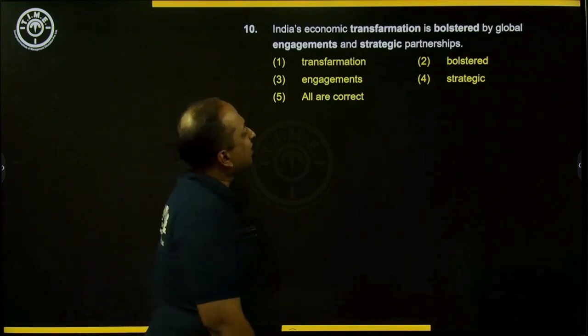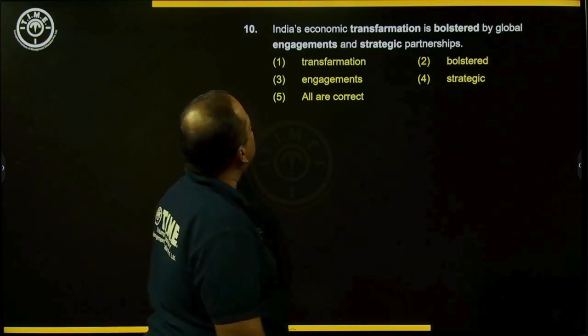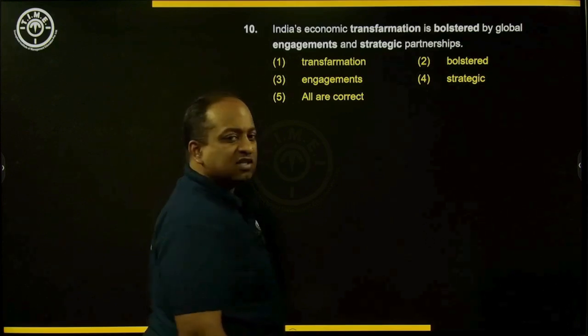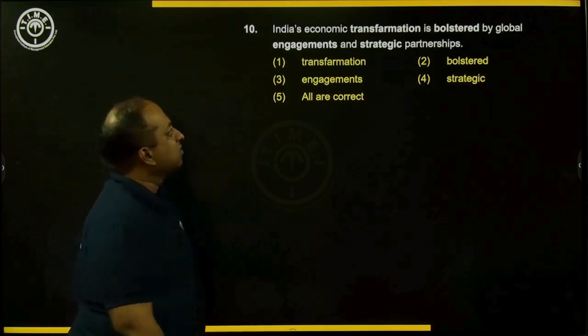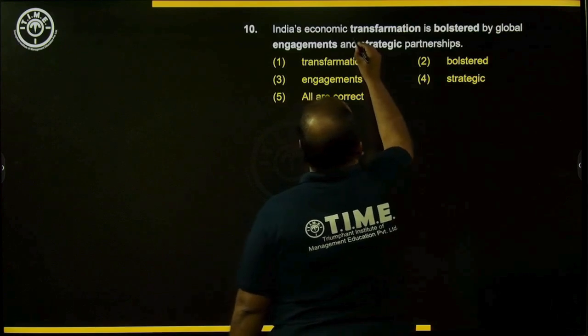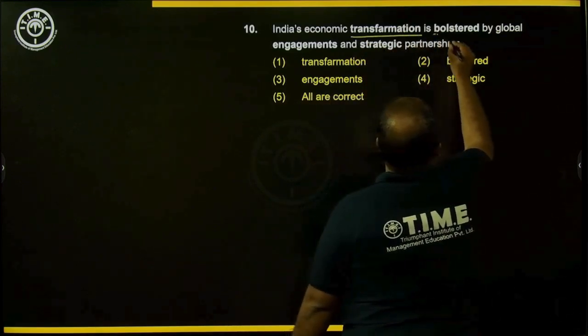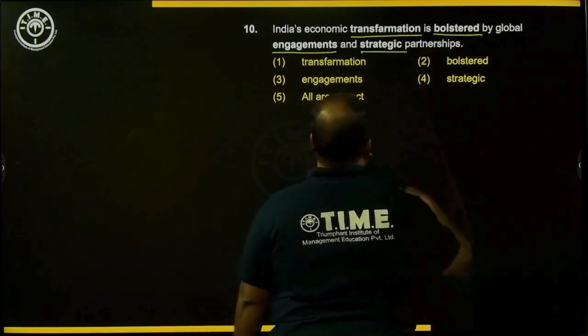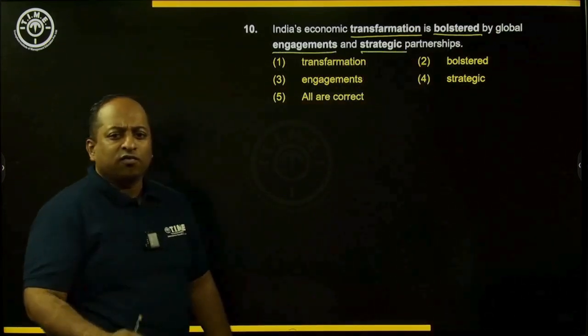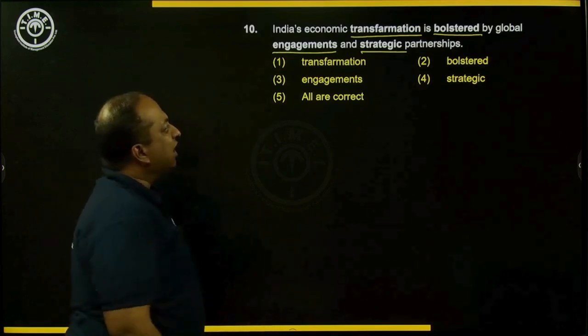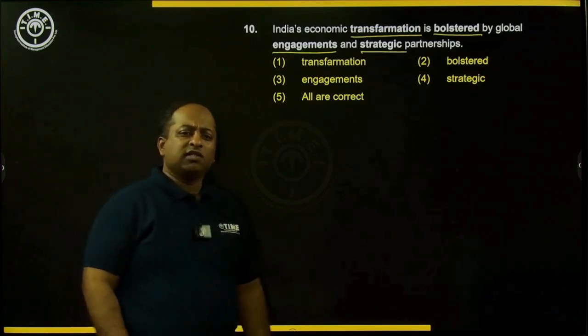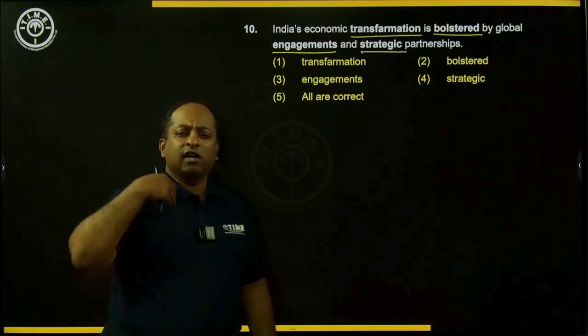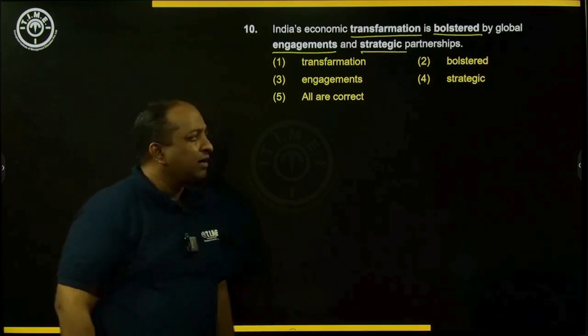India's economic transformation is bolstered by global engagements and strategic partnerships. So here we have the words transformation, bolstered, engagements, and strategic. These are the 4 words which are in bold. Now what does strategic partnerships refer to? Strategic partnerships are the ones which are done keeping a long-term perspective in mind.